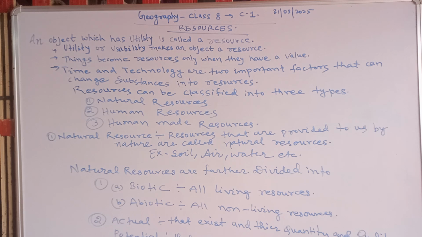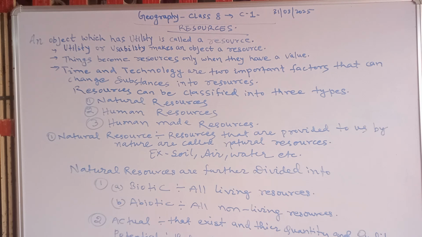As you already know, these are things which we obtain from nature, which are already present here, like soil, air, water. So the definition is: resources that are provided to us by nature are called natural resources. Very common examples are soil, plants, and all those are natural resources. Now there are further divisions of natural resources on different bases.